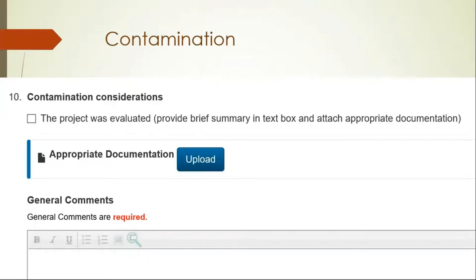For contamination, include a brief summary of the Level 1 evaluation in the Type 1 form. And you'll need to upload the Level 1 contamination report, tech memo, or contamination clearance letter, as well as documentation of subsequent assessment as appropriate in SWEPT. The Level 1 evaluation is performed to screen potentially contaminated sites that are within or adjacent to the project. The Level 1 evaluation does not involve sampling and testing soil or groundwater.